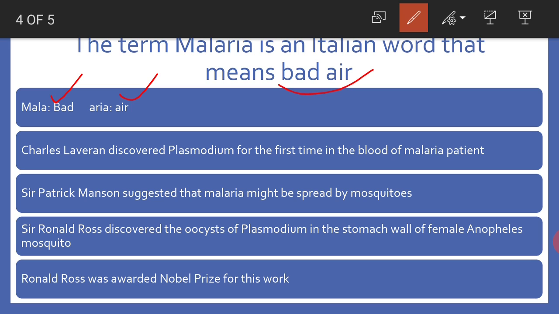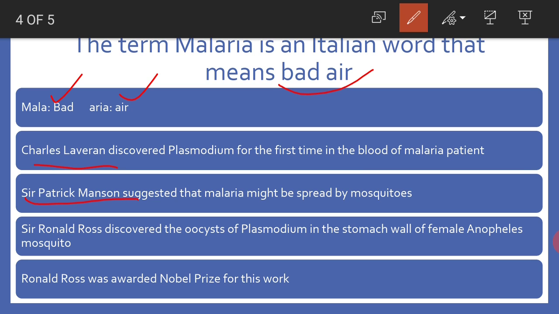Subsequently, with the passage of time, on one fine day, Charles Laveran discovered Plasmodium for the first time in the blood of a malarial patient. Until Charles Laveran discovered the Plasmodium parasite, people felt that it was caused by inhaling foul air. Charles Laveran discovered this malarial parasite by name Plasmodium, and hence he was regarded as the father of malariology.